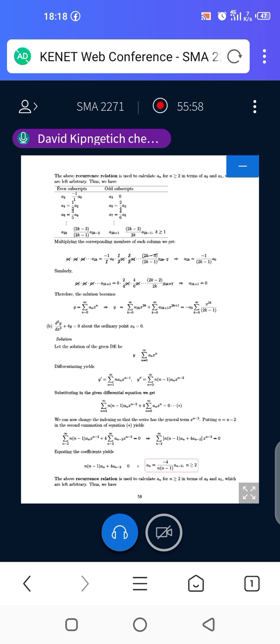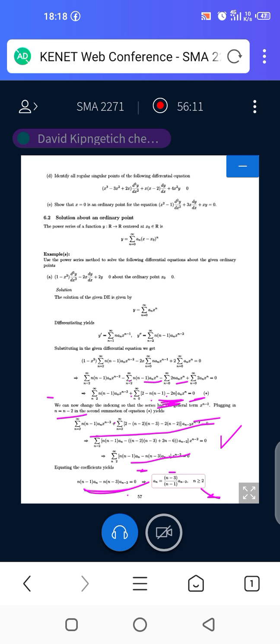So therefore, this table is simply trying to summarize whatever you have there. This table is just trying to help us with whatever we got from this point. So we have seen where this one is coming from. That is, a_n is equal to (n minus 3) over (n minus 1) times a_(n minus 2).